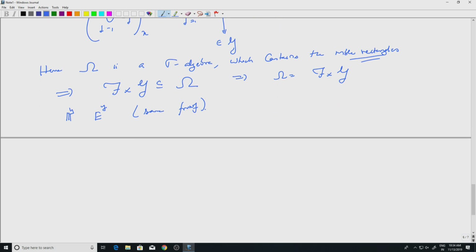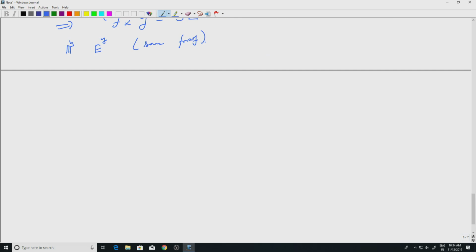Let us finish with that. Let us look at R2. Maybe an example or remark. Remark: let us look at R2 and let us take N, which is contained in 0 1.